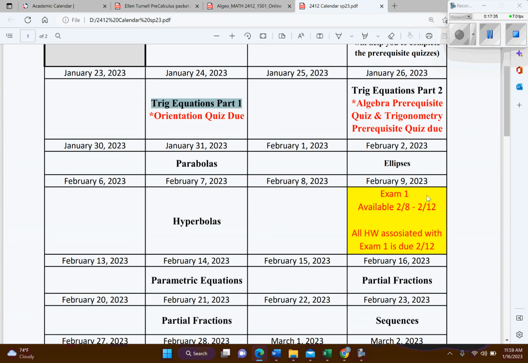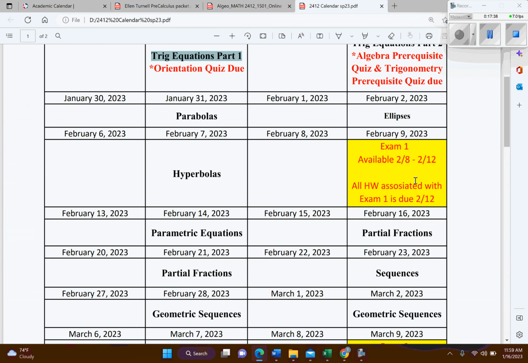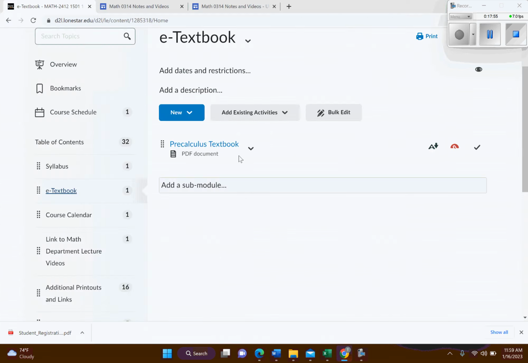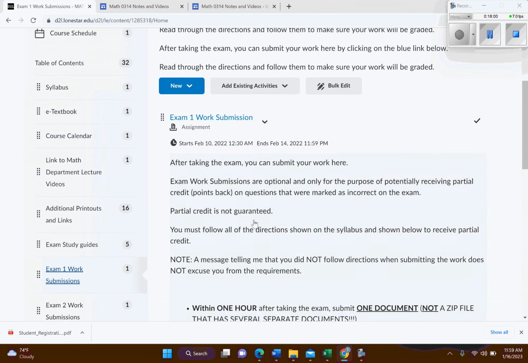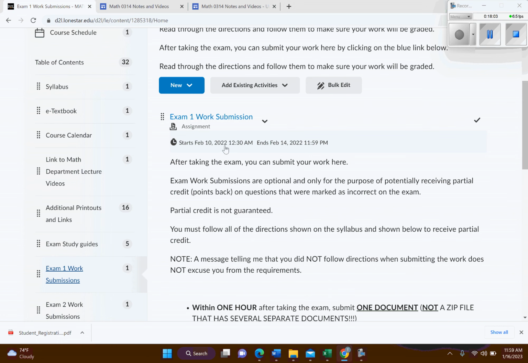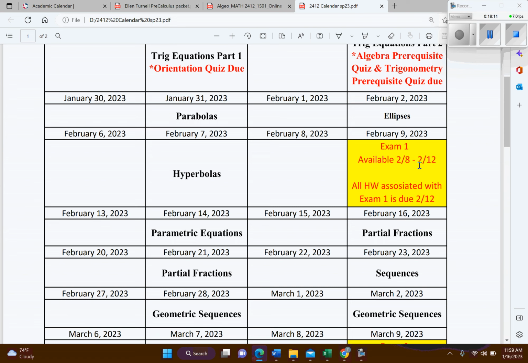And then here's our time window for the first exam. Exam one will be available February 8th through the 12th. And you know what? I think I might have to adjust those dates in D2L. I don't think I've adjusted those yet. So these are the actual dates right here. I think I might have told you some other dates in D2L. Let me double check that. I might have to update them from last spring. You can see these say 2022. So yeah, I need to update those. This is the firm dates right here.